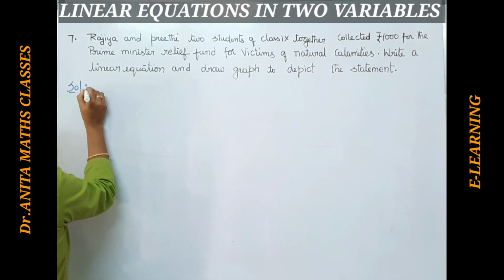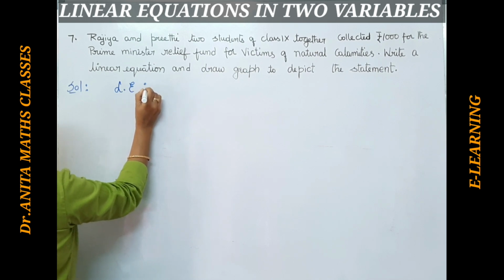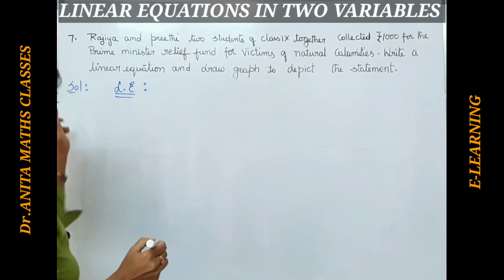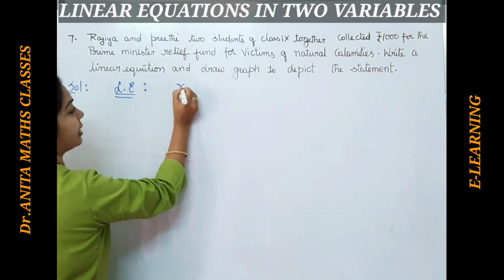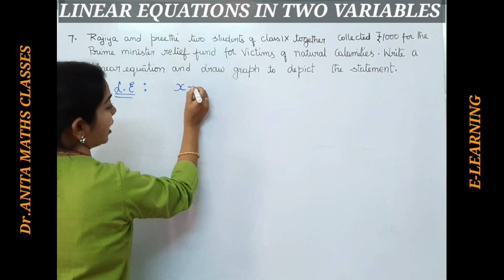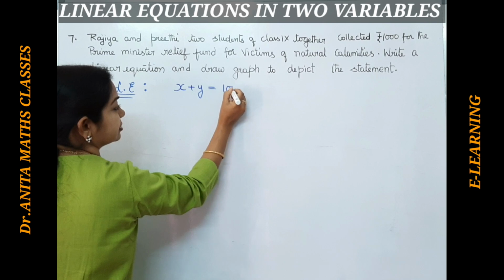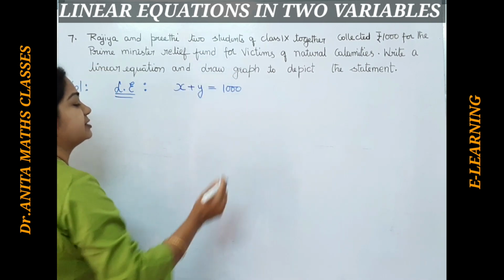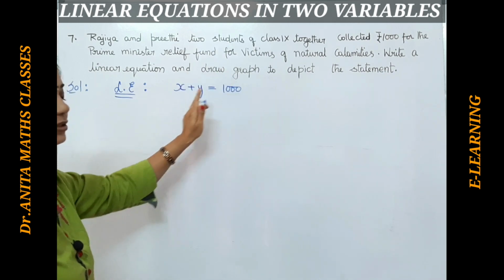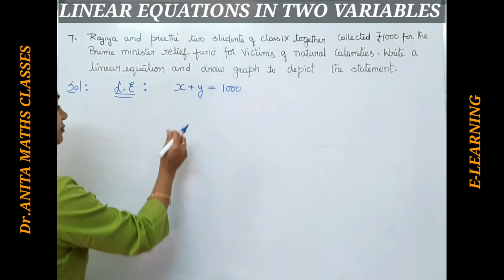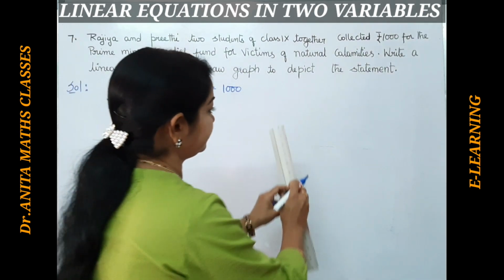So let's start. The linear equation, I'll write it as L.E., linear equation, short form. The linear equation is: if X is the money collected by Razia and Y is the money collected by Preeti, the total is given as 1000. This simply becomes the linear equation of two variables, right? Now, we have to depict it using the graph. To plot the graph, I need X and Y coordinates, right?